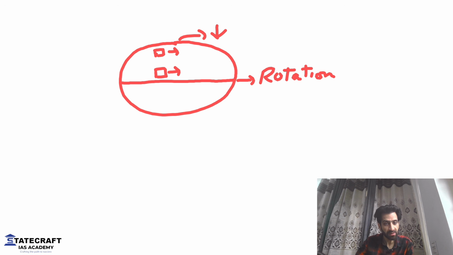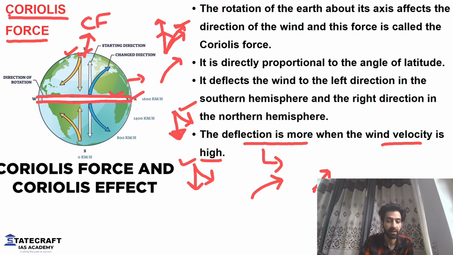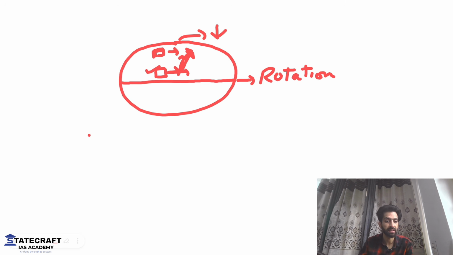If a car is moving here with less speed and a car is moving here with more speed, what's going to happen? Let's say the car is moving towards this and it wants to throw something towards this very car. What's going to happen? Because of slow movement, it will be left behind and the object will fall in front of it. Let's say towards right. This is a layman example. Basically, what I'm trying to tell you here is how the Coriolis force is responsible for shifting of the direction. Now, long story short, let me summarize this for you.